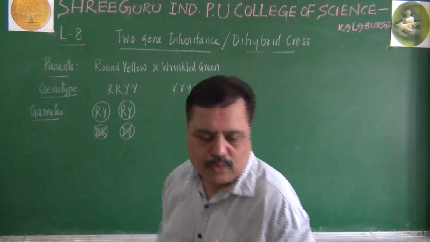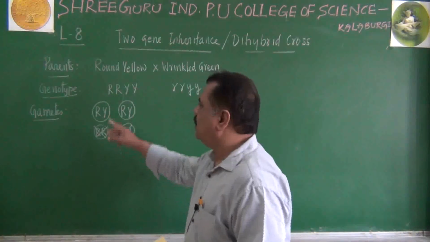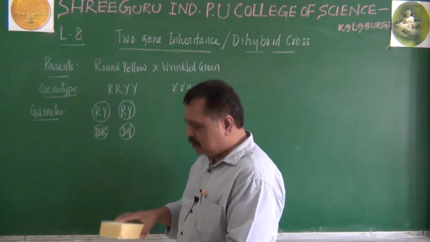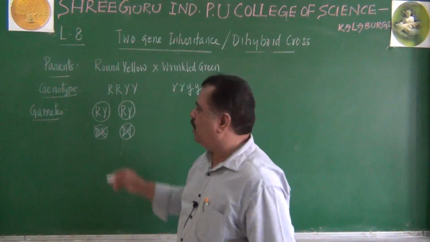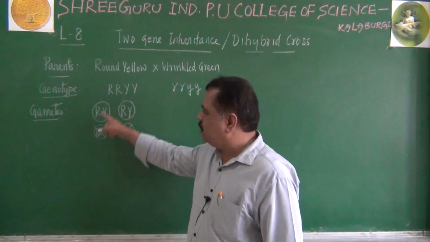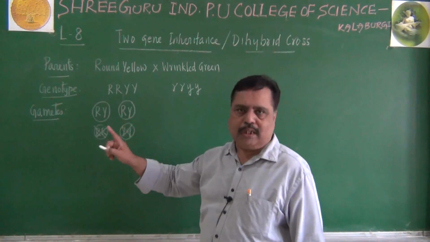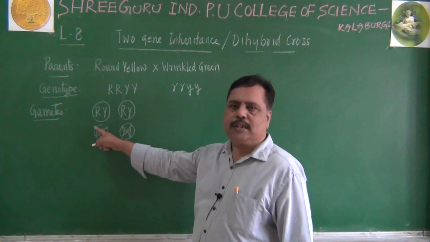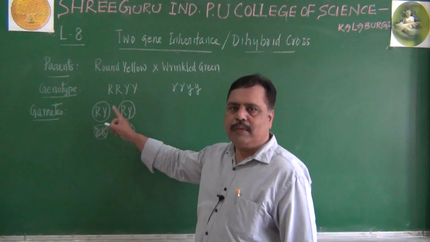So, what we have to remember is, in a dihybrid cross, each gamete must be represented by both the alleles. Please remember this point. Each gamete must be represented by both the alleles. There must be one allele for shape. There must be another allele for color.